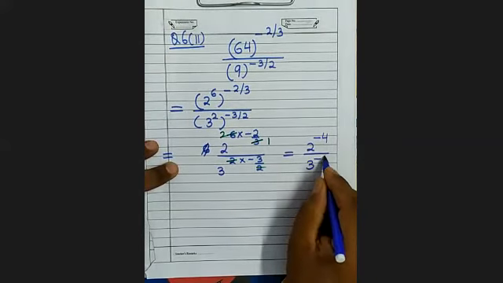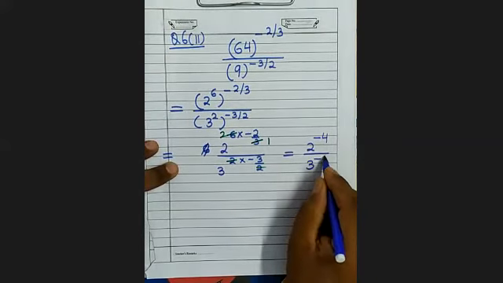Now after this, see here powers are negative. तो इस टर्म को डिनोमिनेटर में लिए जाए और इसको न्यूमरेटर में. What will happen? Power will become positive. So it will be 2 to the power 4, 3 to the power 3 upon, that is 27 upon 16.